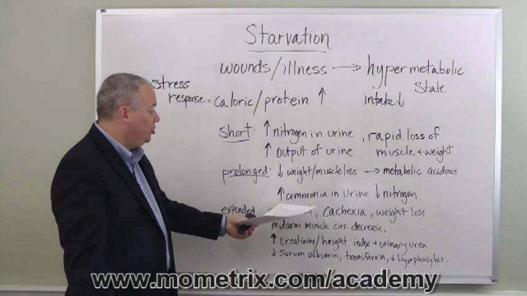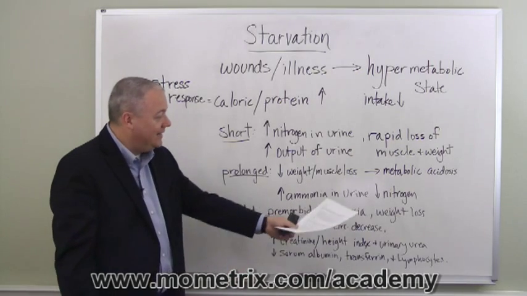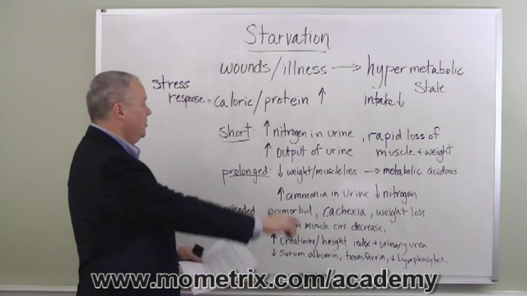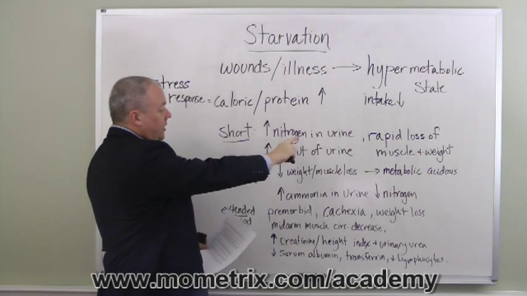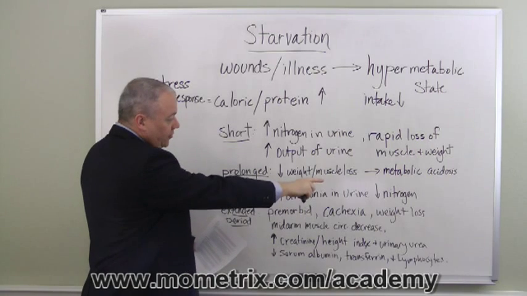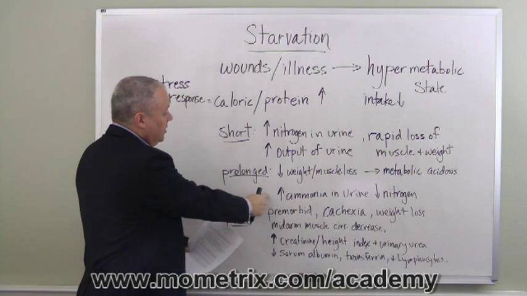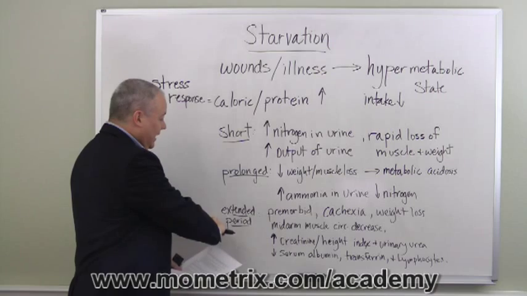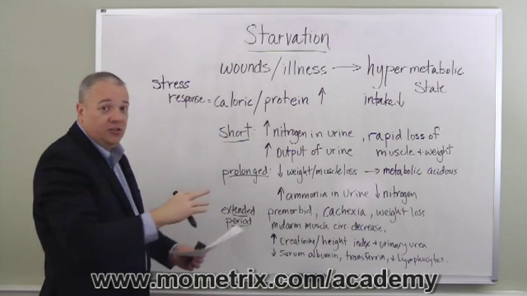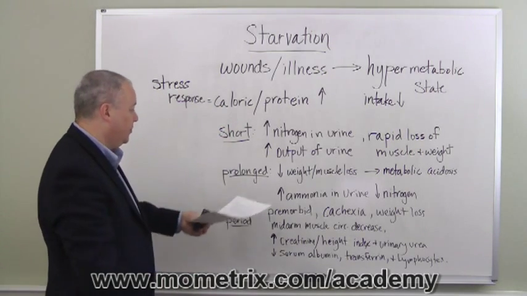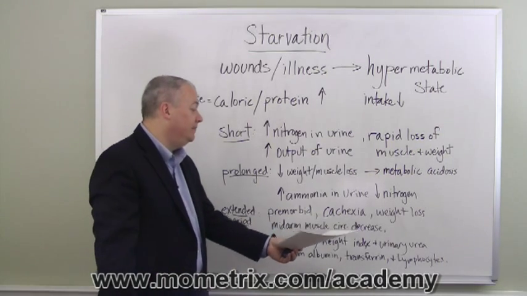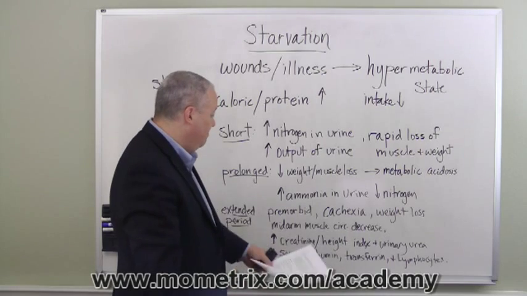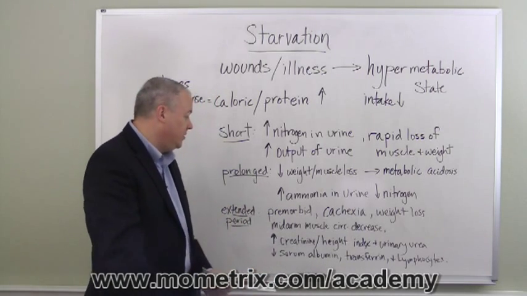What you do get, though, is a sharp increase in the ammonia in the urine and a decrease in the nitrogen in the urine. As you noticed, short-term starvation saw a sharp increase in the nitrogen in the urine. Here, the nitrogen in the urine goes down, but the ammonia in the urine goes up. And then finally, if the starvation is not dealt with and it goes into an extended period, beyond this prolonged period, it becomes premorbid, cachexia sets in, you get weight loss, and the mid-arm muscle circumference decreases greatly.